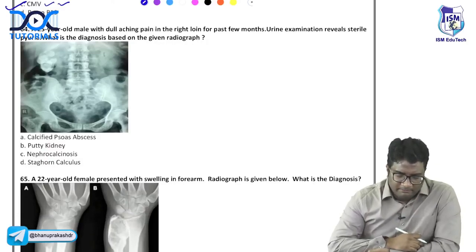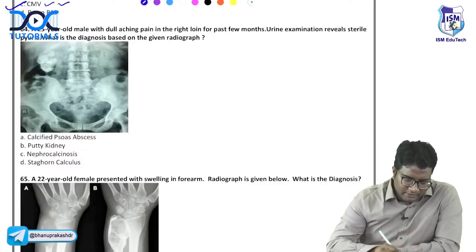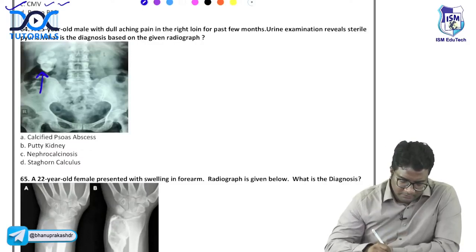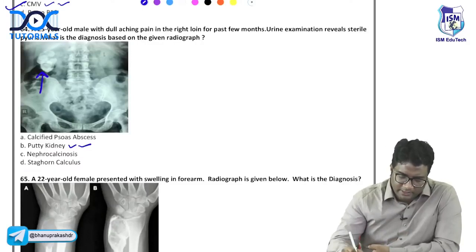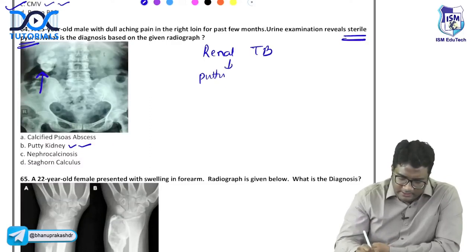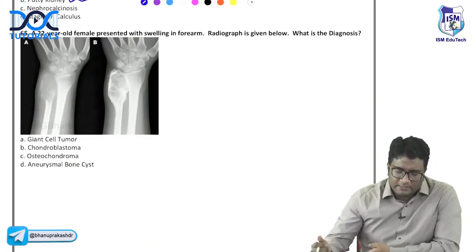A 25-year-old male with dull aching pain in the right loin for the past few months. Urine examination reveals sterile pyuria. What is the diagnosis based on the given radiograph? On the given radiograph, you can see a very shrunken and calcific kidney. This is a putty kidney, right? Putty kidney. And sterile pyuria is given, telling you it is renal tuberculosis. So in renal tuberculosis, you will have this putty kidney and a cement kidney. Important.